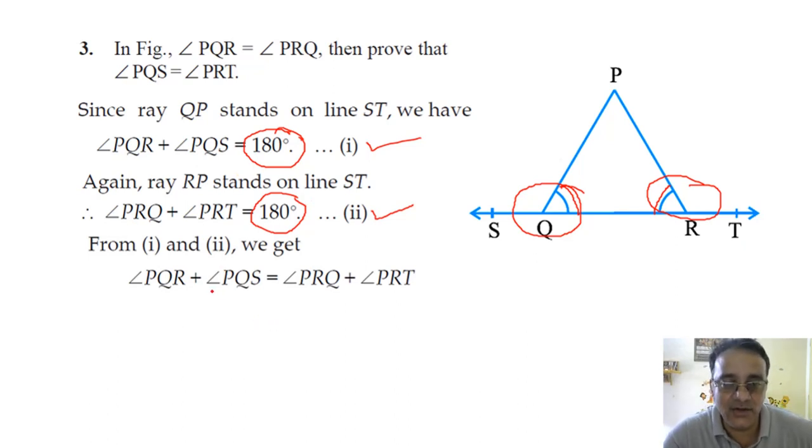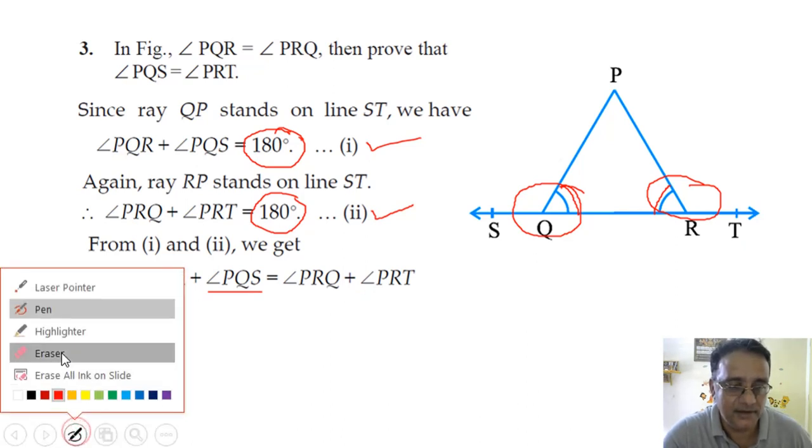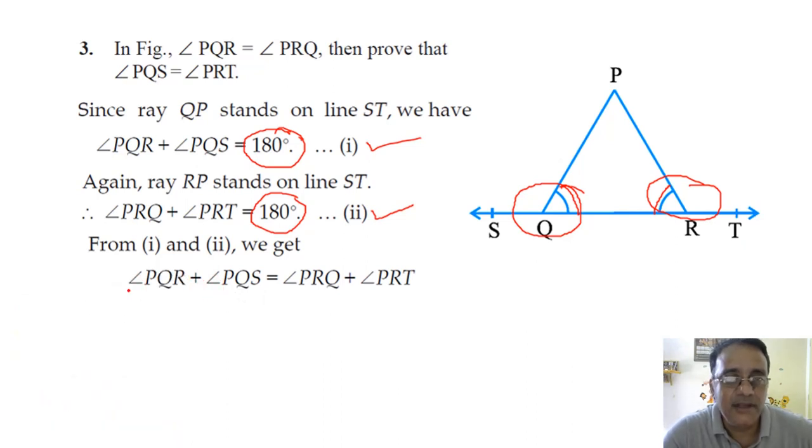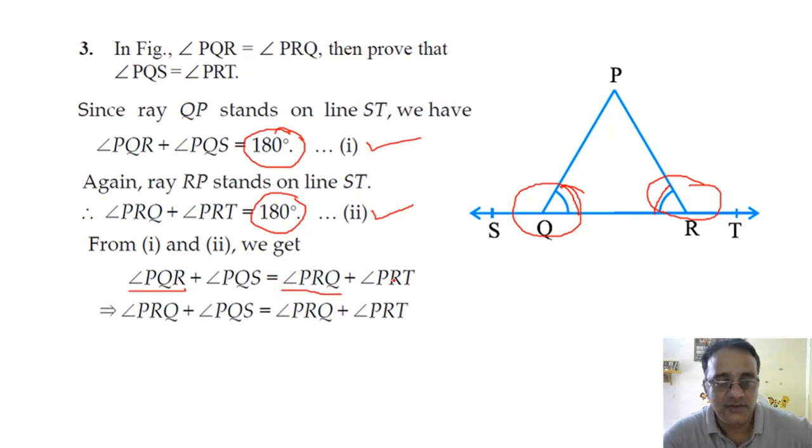अभी इसमें ये दोनों एंगल्स इक्वल हैं. These two angles are equal. No, not this one. Wait. Angle PQR is equals to angle PRQ. These two angles are equal. So मैं क्या कर रहा हूँ, इसके जगह पे PRQ लिख दिया.